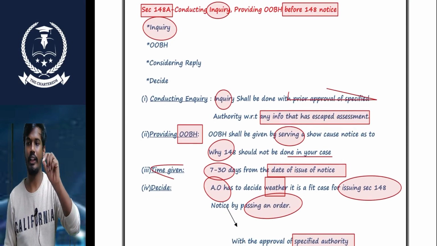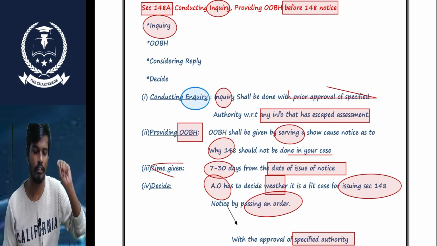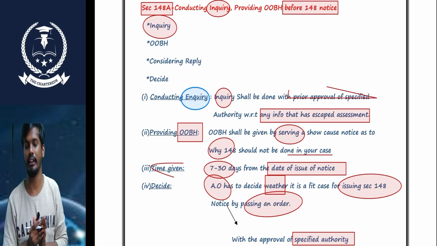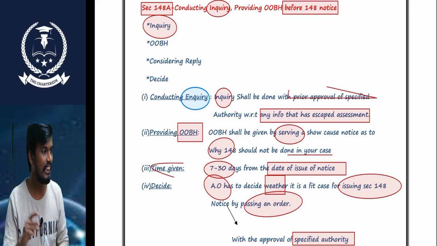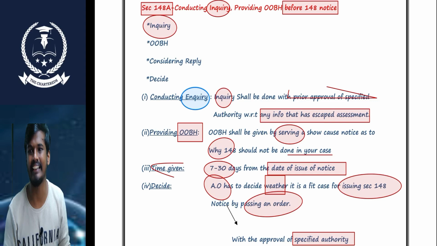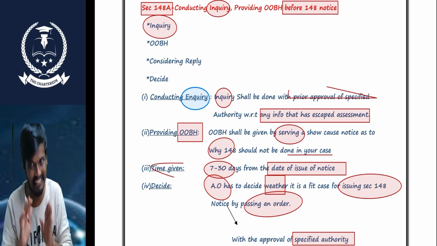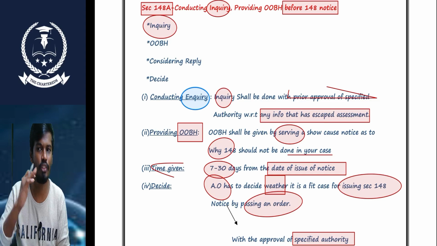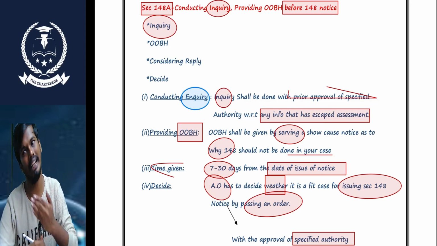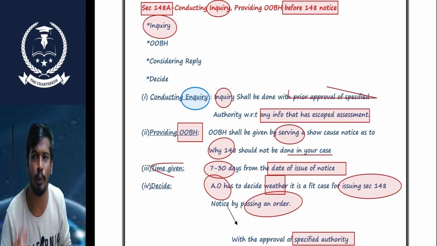Sir, first, under 148A, the AO needs to conduct one inquiry with the approval of the specified authority, if necessary, regarding any information. Sir, 147 is possible only when the AO has information that the assessee has escaped some income. Only in that scenario is 147 possible. Very simple, sir.